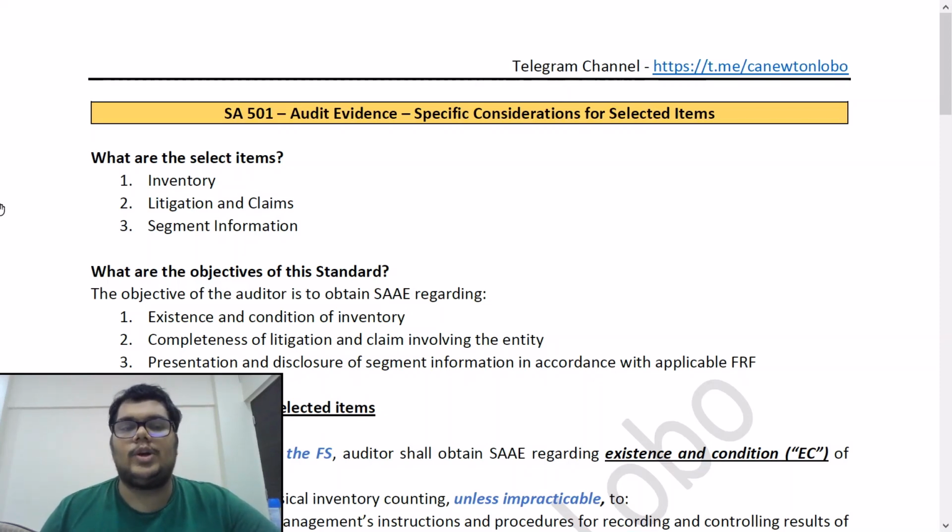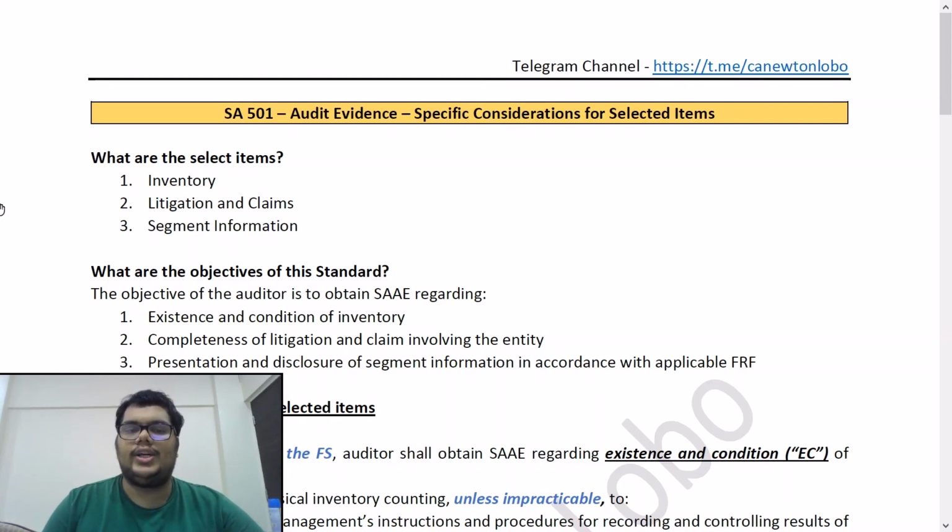Now, if you see the first question, what are the select items? Inventory, litigation and claims, segment information. So these three are the select items for which we are giving you specific considerations that you have to keep in mind, that you must follow when you are going to audit these three areas. So what are they? Inventory, litigation and claims, segment information.